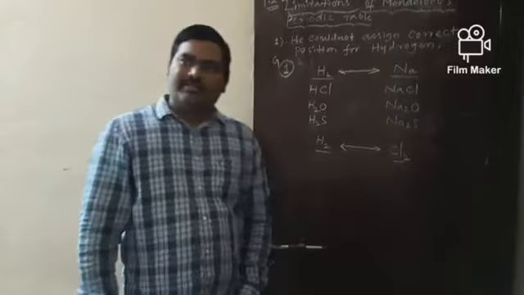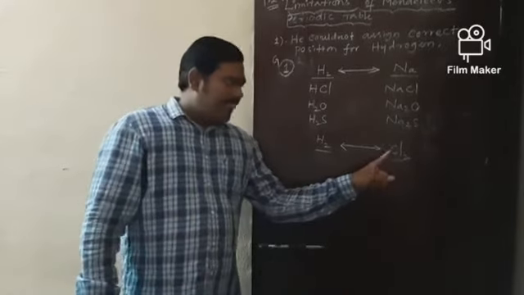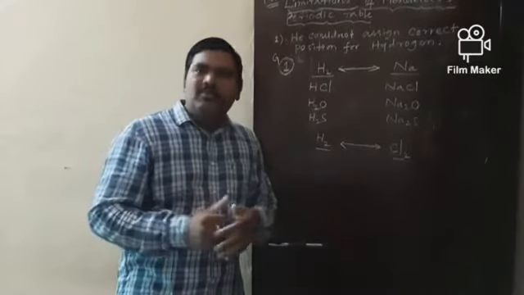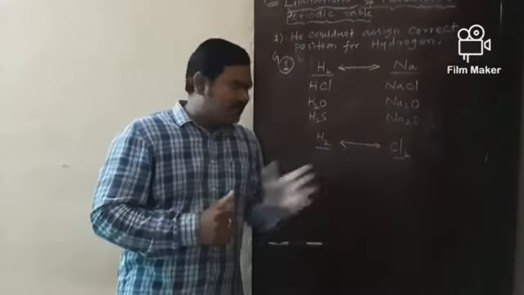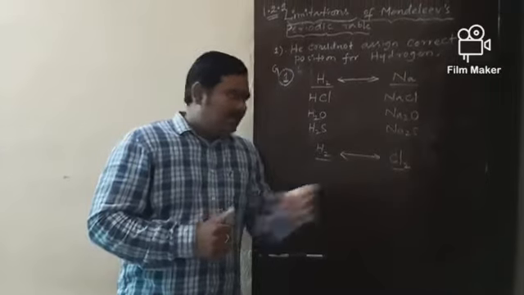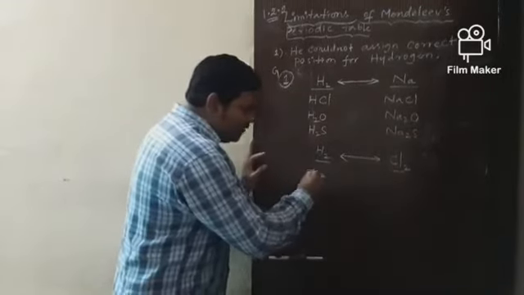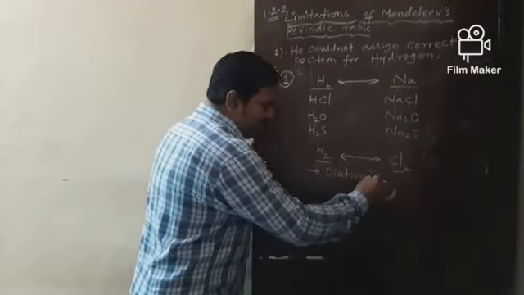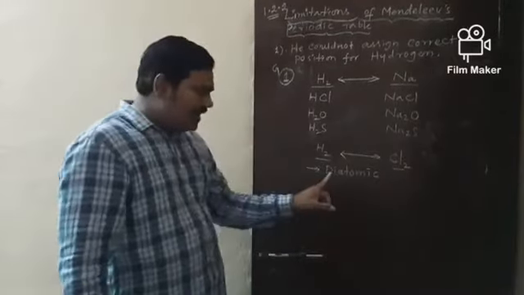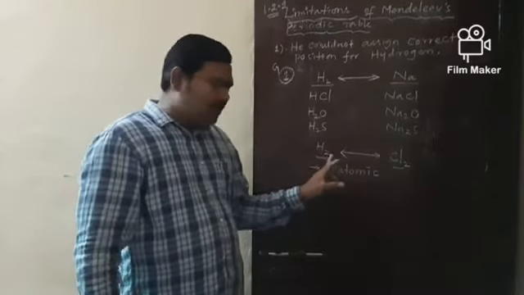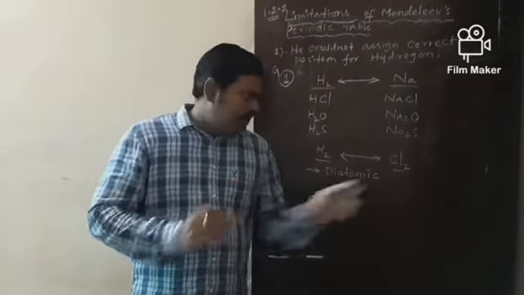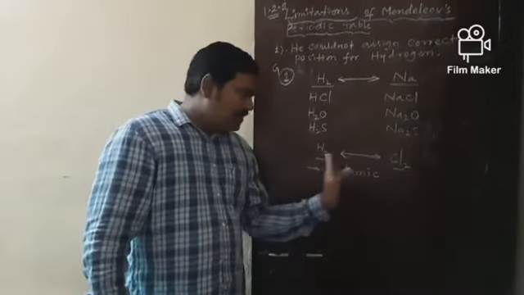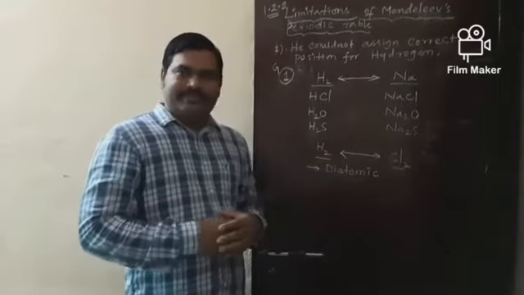Anybody, dear students? Now, chlorine is a halogen. Why is chlorine called a halogen? Because chlorine is able to form salts with metals. That's why it is called a halogen. Like halogens, hydrogen is diatomic at room temperature. You know, diatomic means what? Two atoms are present in the structure. Chlorine has 2 atoms, and hydrogen also has 2 atoms. Because of that, hydrogen is similar to chlorine.